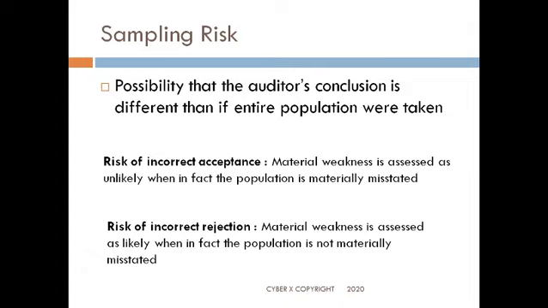And the risk of incorrect rejection. The population is not materially misstated. The population is absolutely correct. But it is assessed that there is a material weakness, when in fact the population is not materially misstated. So it is a risk of incorrect rejection. In such a case, the auditor might be rejecting it. So that would be the issue.